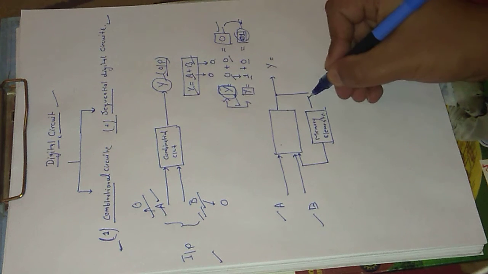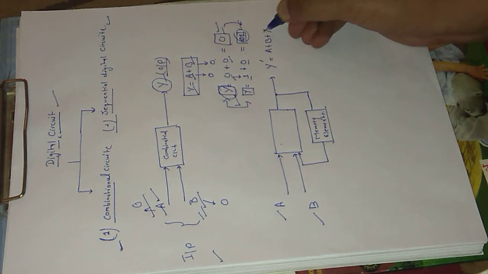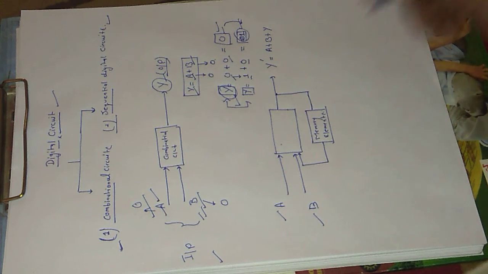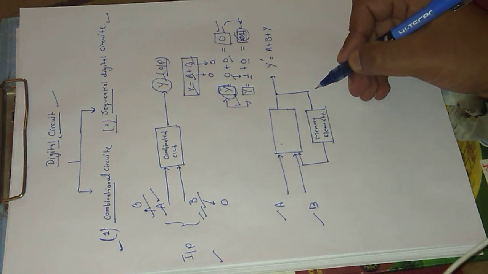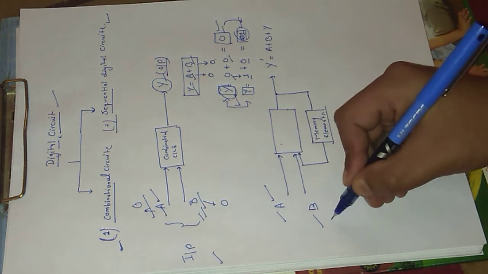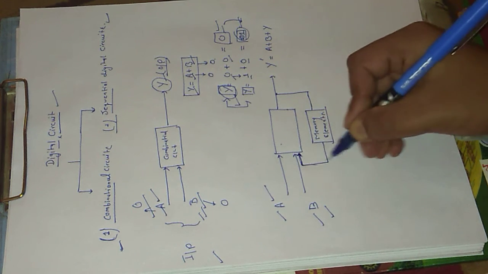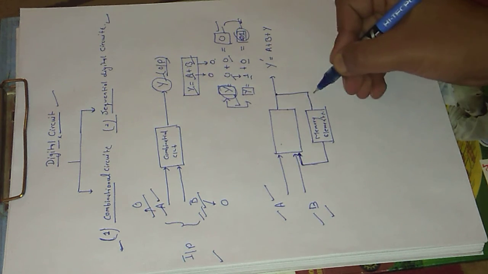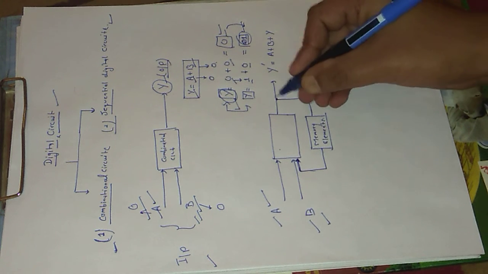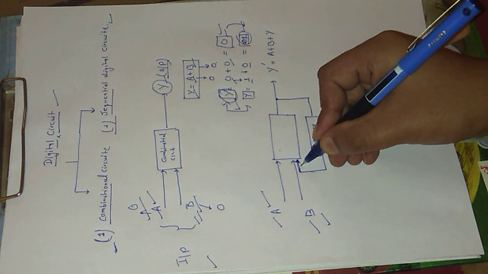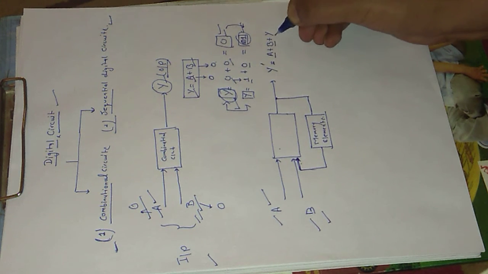Suppose the new output Y dash equals A plus B plus Y. So here we see that in sequential circuit there are three inputs. First one is A, second one is B, and third input is connected from the output. So there is a feedback connection between output and input. So the new output Y dash will always be equal to A plus B plus Y.